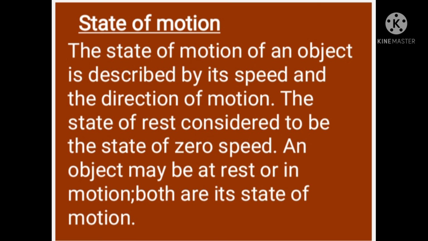What is the meaning of state of motion? The state of motion of an object is described by its speed and direction of motion. The state of rest is considered to be the state of zero speed. An object may be at rest or in motion; both are its state of motion.